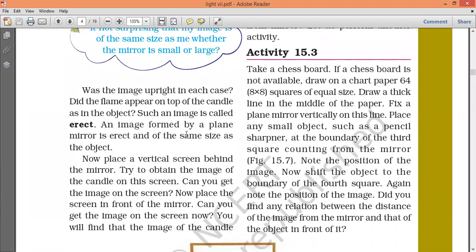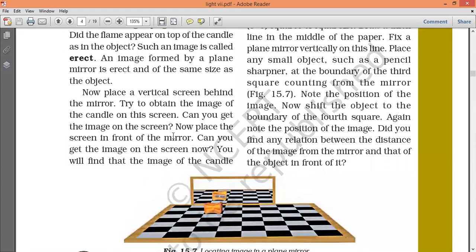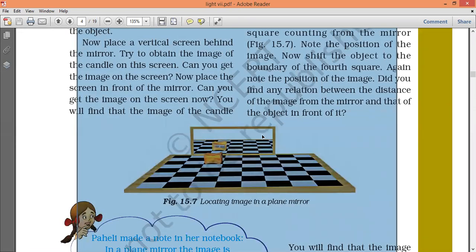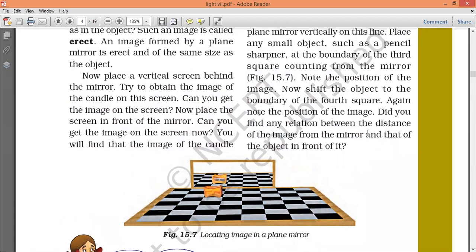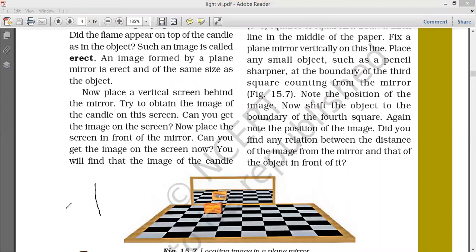Okay. What is real and what is virtual? I will explain. Suppose see here, this is a glass. Suppose this is a mirror.